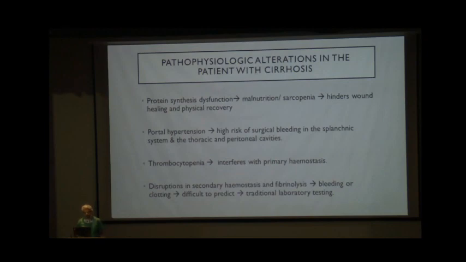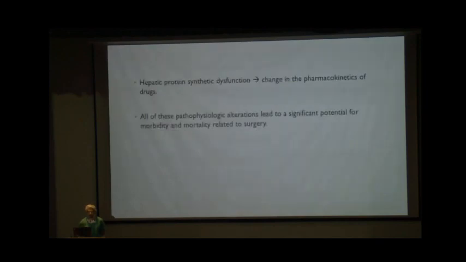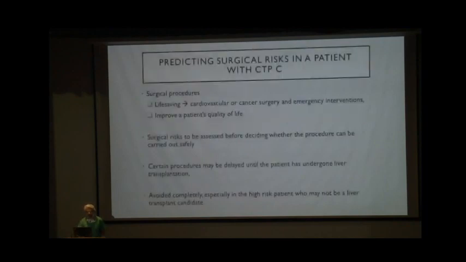It is very difficult to predict, based on traditional laboratory tests, whether a patient with a hypocoagulable profile might bleed in surgery, or sometimes they don't bleed. Hence, the traditional lab tests are not that reliable in the intraoperative period. Hepatic protein dysfunction can also change the pharmacokinetics of the drugs used for anesthesia, and all these pathophysiologic alterations lead to significant potential for morbidity and mortality related to the surgery.